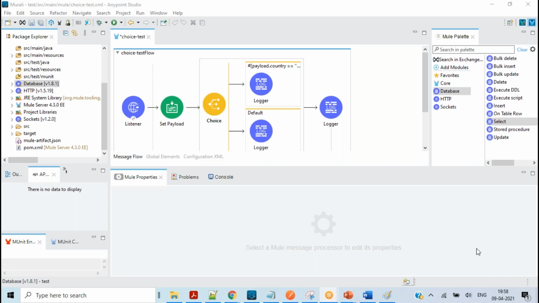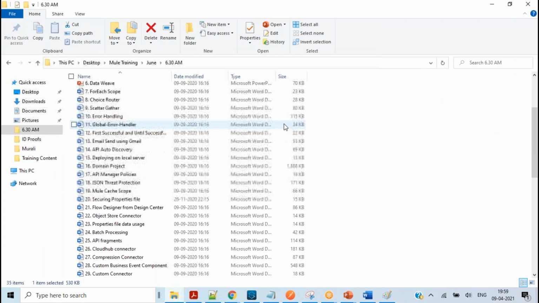What are the main topics? Which topics are mandatory that we should learn? There is no such thing. Each topic has its own scope. For processing the records, we need batch processing. For routing the message from one flow based on a condition, you need the choice router. Scatter-Gather is for parallel processing.